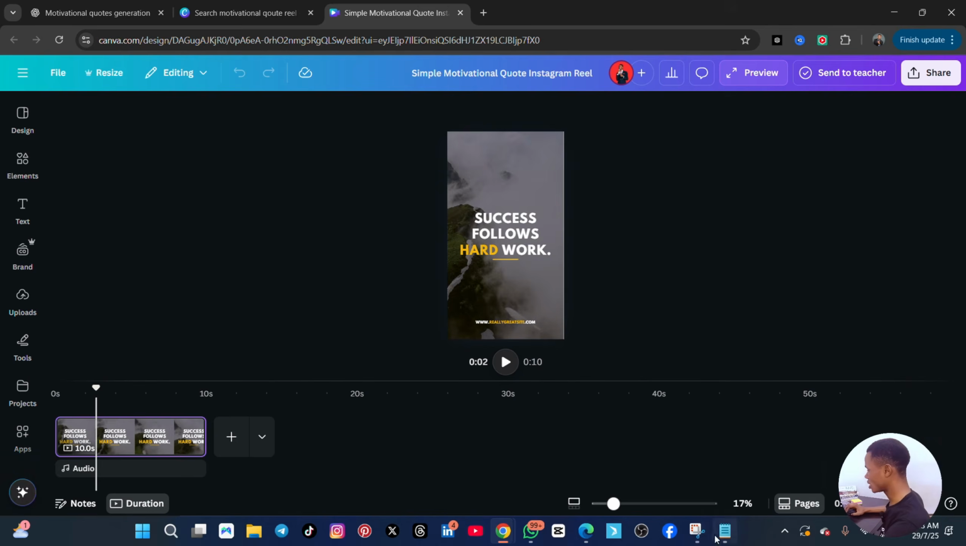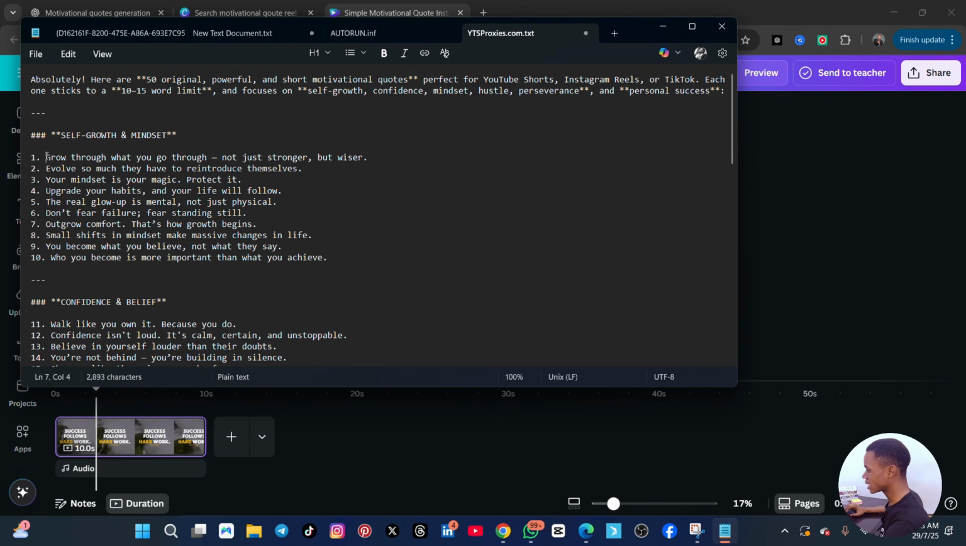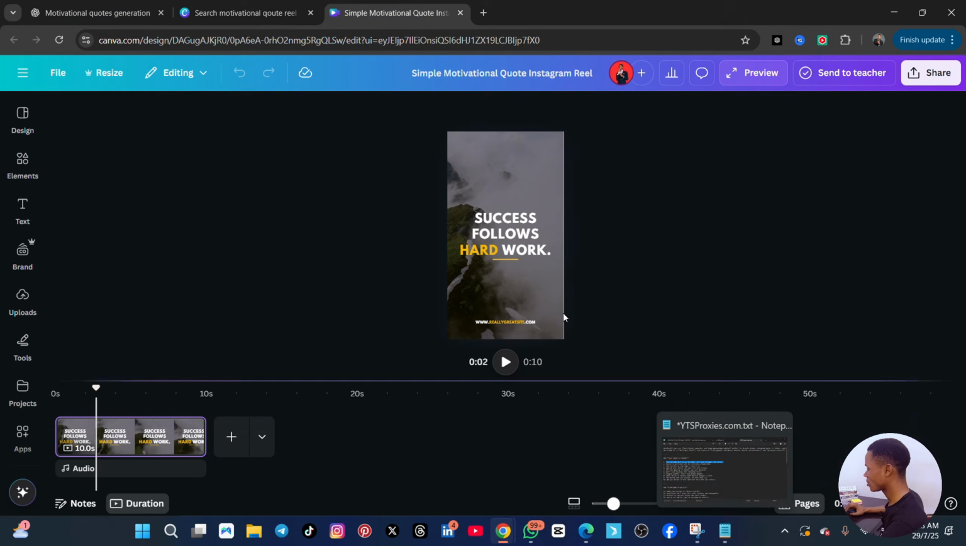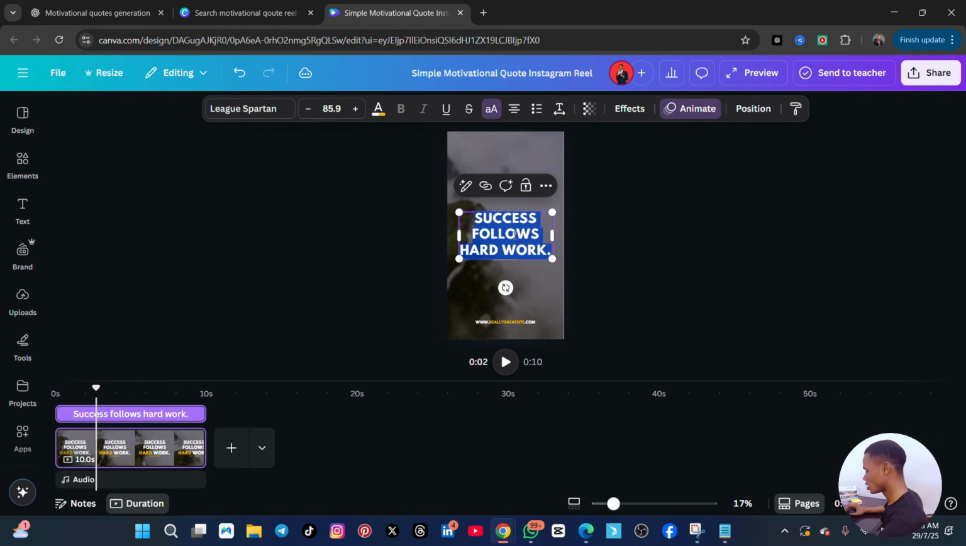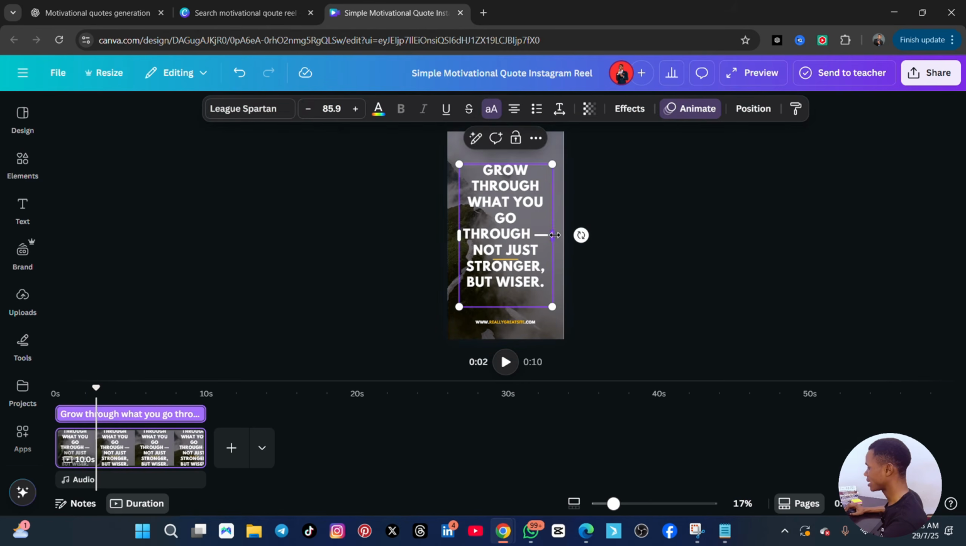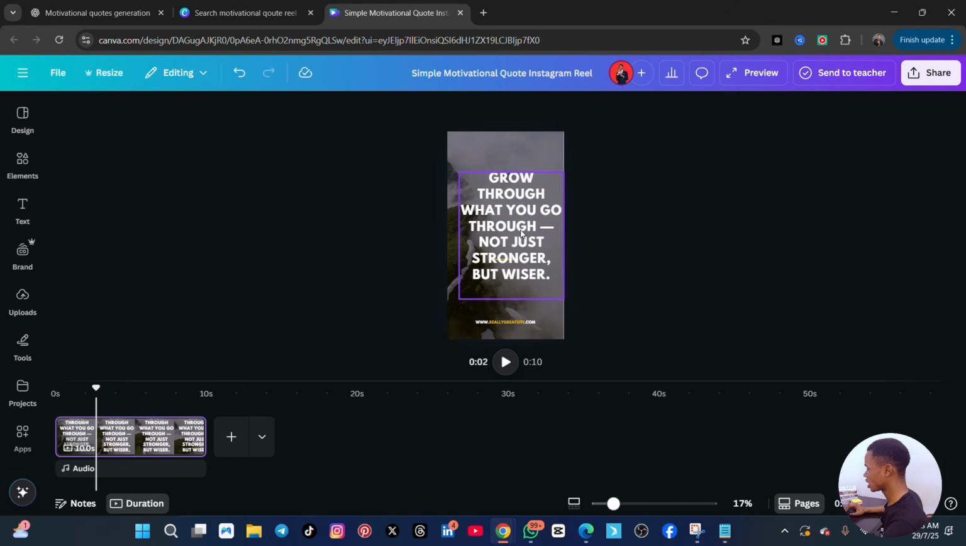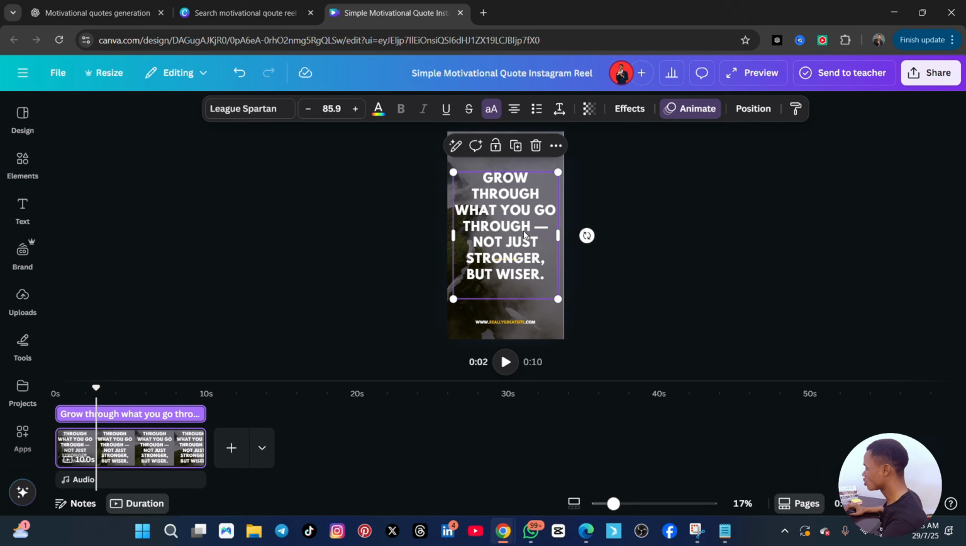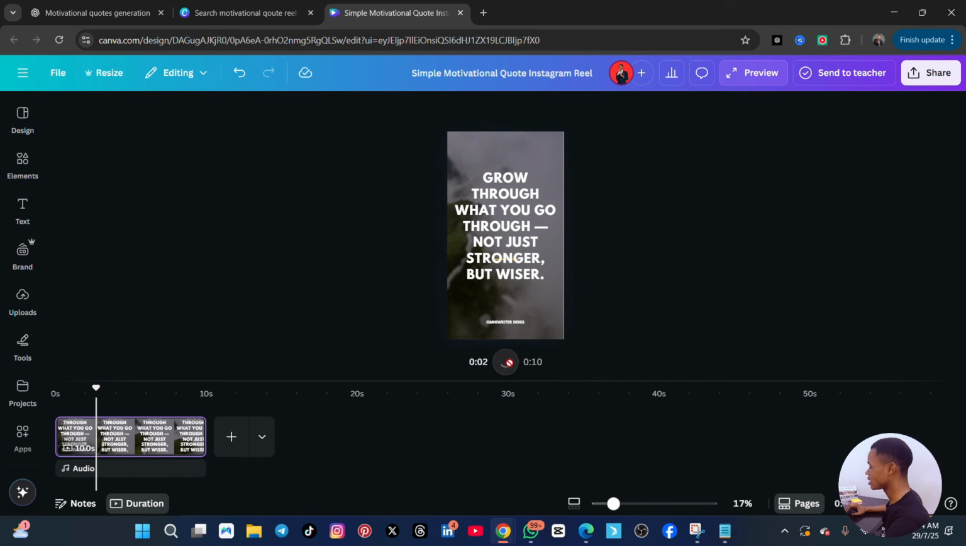All I have to do is come to my notepad, copy the first quote here, come here, highlight the text, and paste the quote I got from ChatGPT. It says, grow through what you go through, not just stronger but wiser. Of course, I can now put my name as the person who writes this quote. I'm writer Dennis, and you see that this looks good. If I click on it again, you can see that it's looking so sweet.